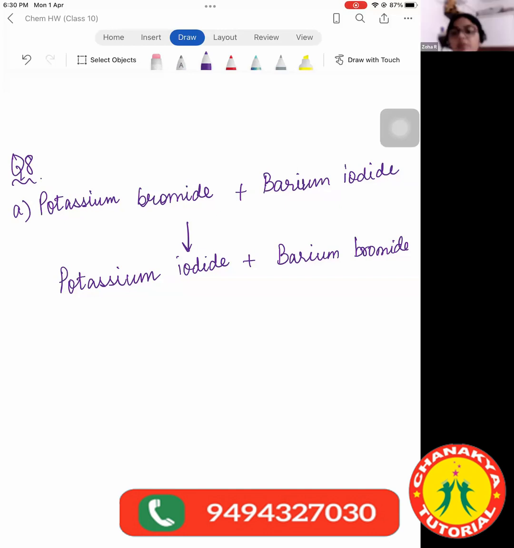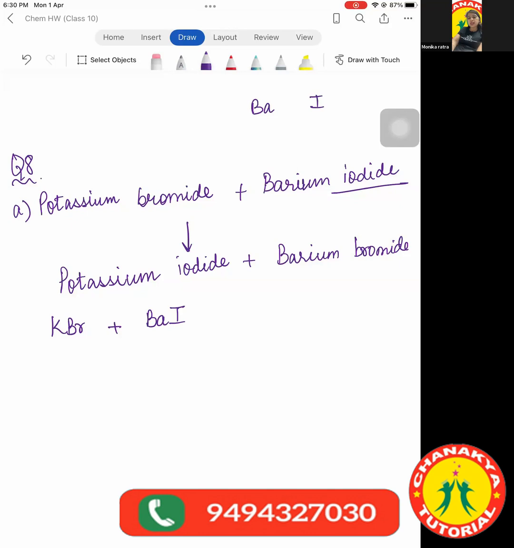Ma'am, the final equation will be KBr plus BaI2 gives... It's not L. Barium iodide, the symbol for iodide is I. It means you must have seen it from somewhere, because on the internet it is written like this. So it's not L, it's I. Barium is Ba and iodide, the symbol is I.